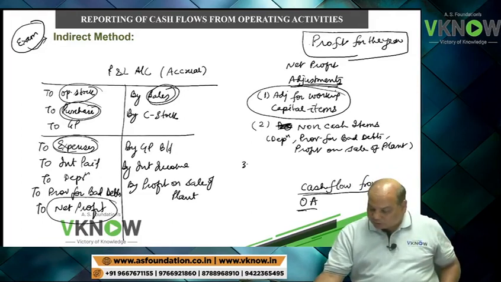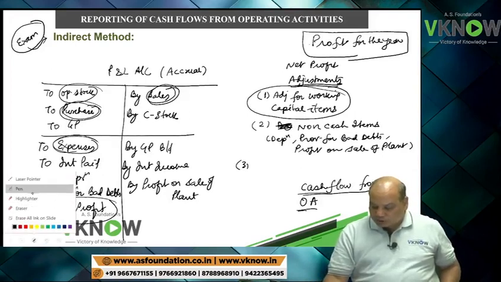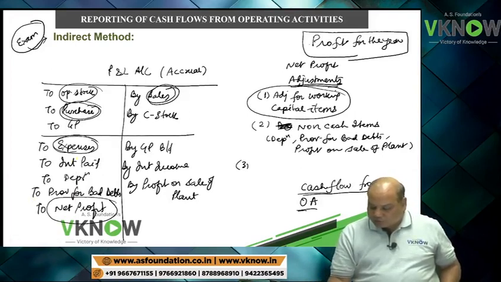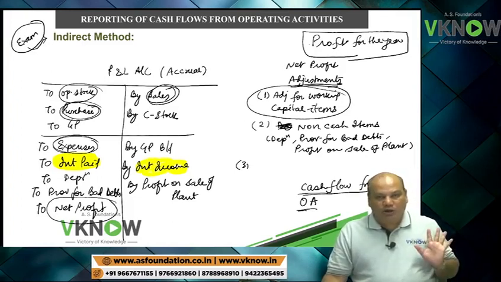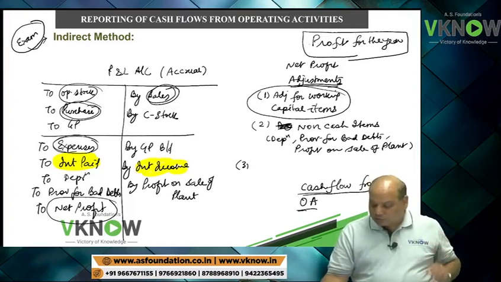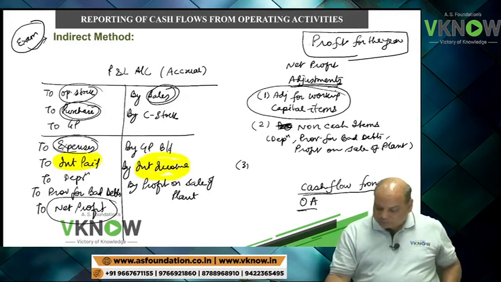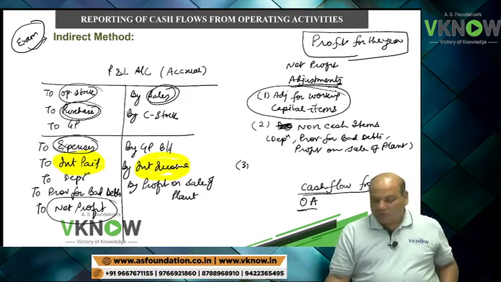And the third type of adjustment we are going to make is for those items which need to be presented in either financing activity or investing activity, but which are included in the P&L account. If you see the P&L account, interest income and interest paid need to be presented in investing or financing activity.